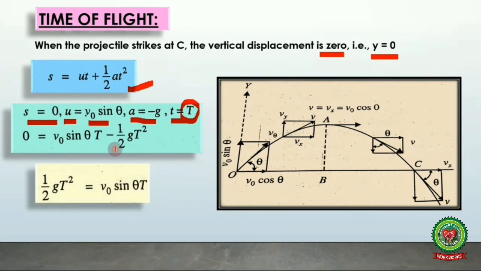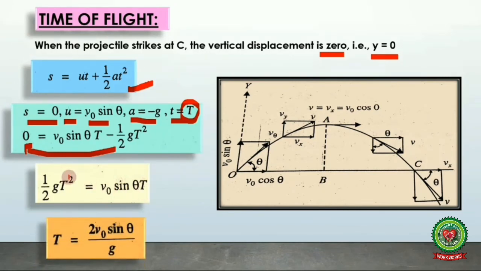Taking this half g T square to the left hand side, we get half g T square is equal to v naught sin theta T, and this T square and this T get cancelled, and we are left with T. This half g will come to the right hand side, and ultimately we get T is equal to 2 v naught sin theta divided by g, which is the equation for time of flight.